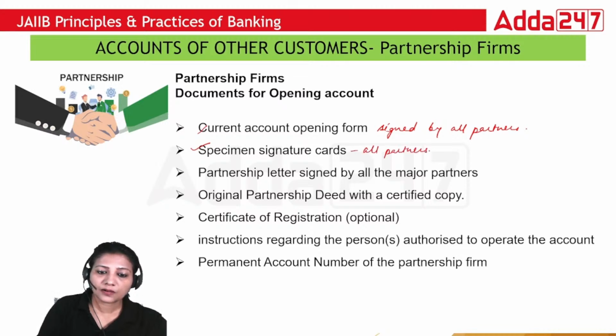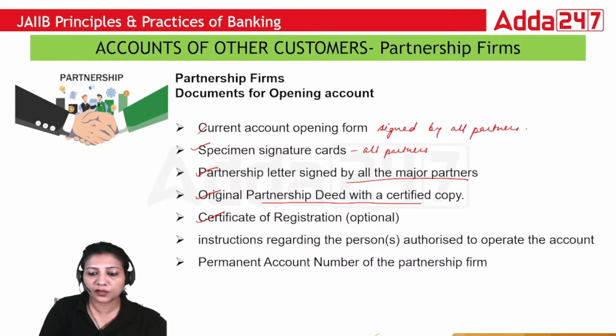You need a partnership letter signed by all major partners, the original partnership deed with a certified copy, and the certificate of registration. It is optional while opening an account, but while giving any loan to the partnership firm, you have to take the registration mandatorily.